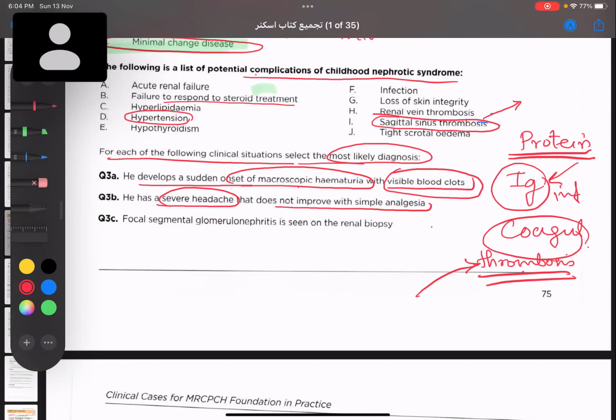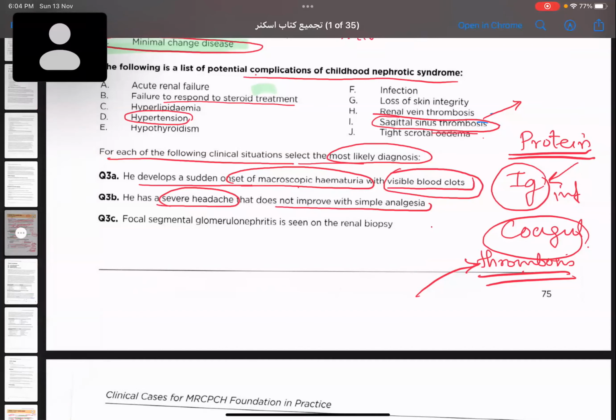The initial complication is that there will be loss of protein. When there is loss of protein, all kinds of protein, immunoglobulin, coagulation factors, transport protein, carrier protein, everything is lost. As a result, the child will have more chances of developing thrombosis. So sagittal sinus, we know the sagittal sinus is in the brain. Sagittal sinus thrombosis can lead to severe headache, and it is not improving even with normal simple analgesia.